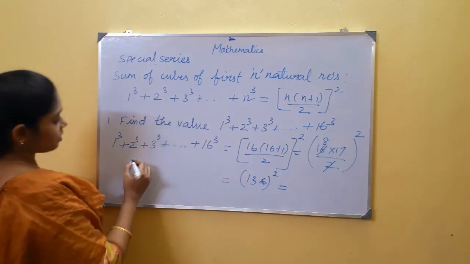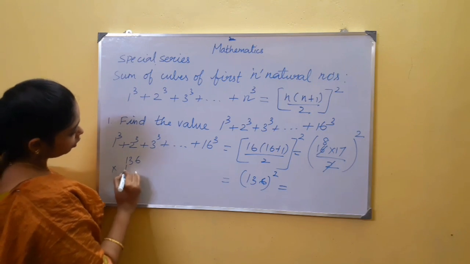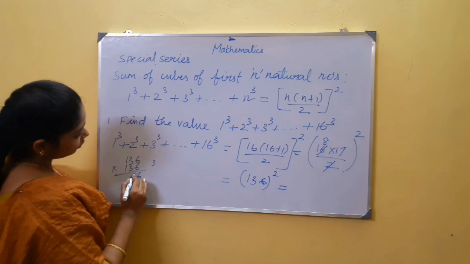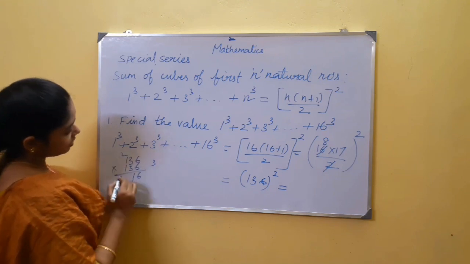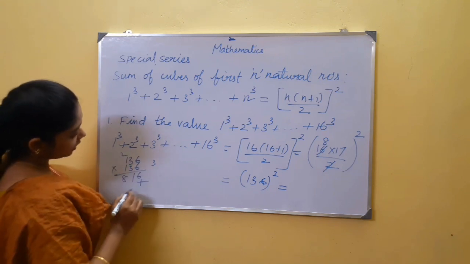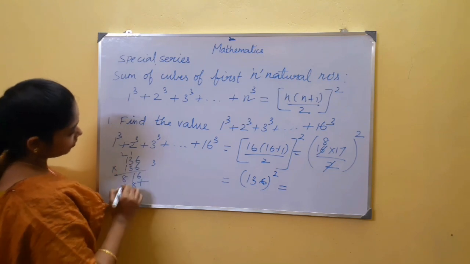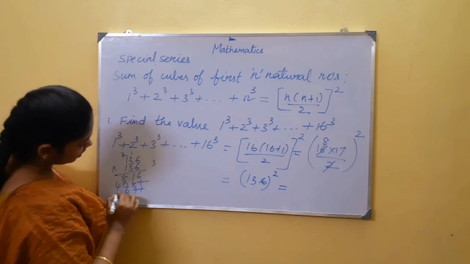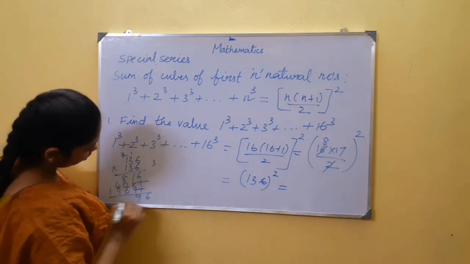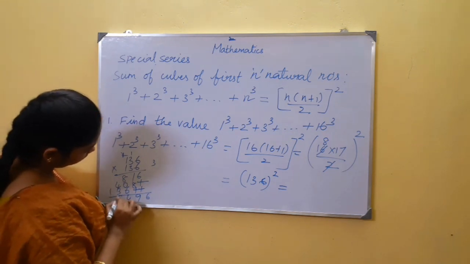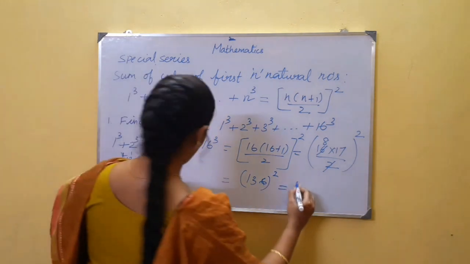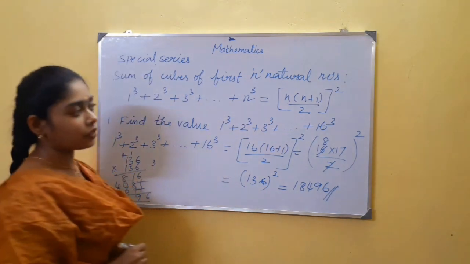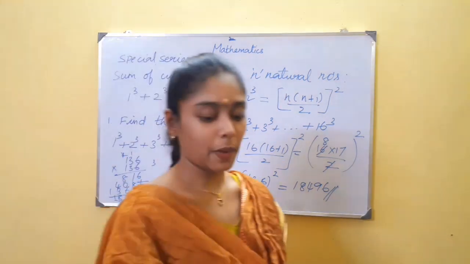So what is 136 the whole square? 136 into 136, 6 6s are 36, 3, 6 3s are 18 plus 3, 19, 20, 21, 6 ones are 6, 7, 8. Now 3 6s are 18, 3 3s are 9 plus 1, 10, 3 ones are 3 plus 1, 4, 6, 3, 1. This addition gives you 18496. I will give you one more problem as homework in this pattern.